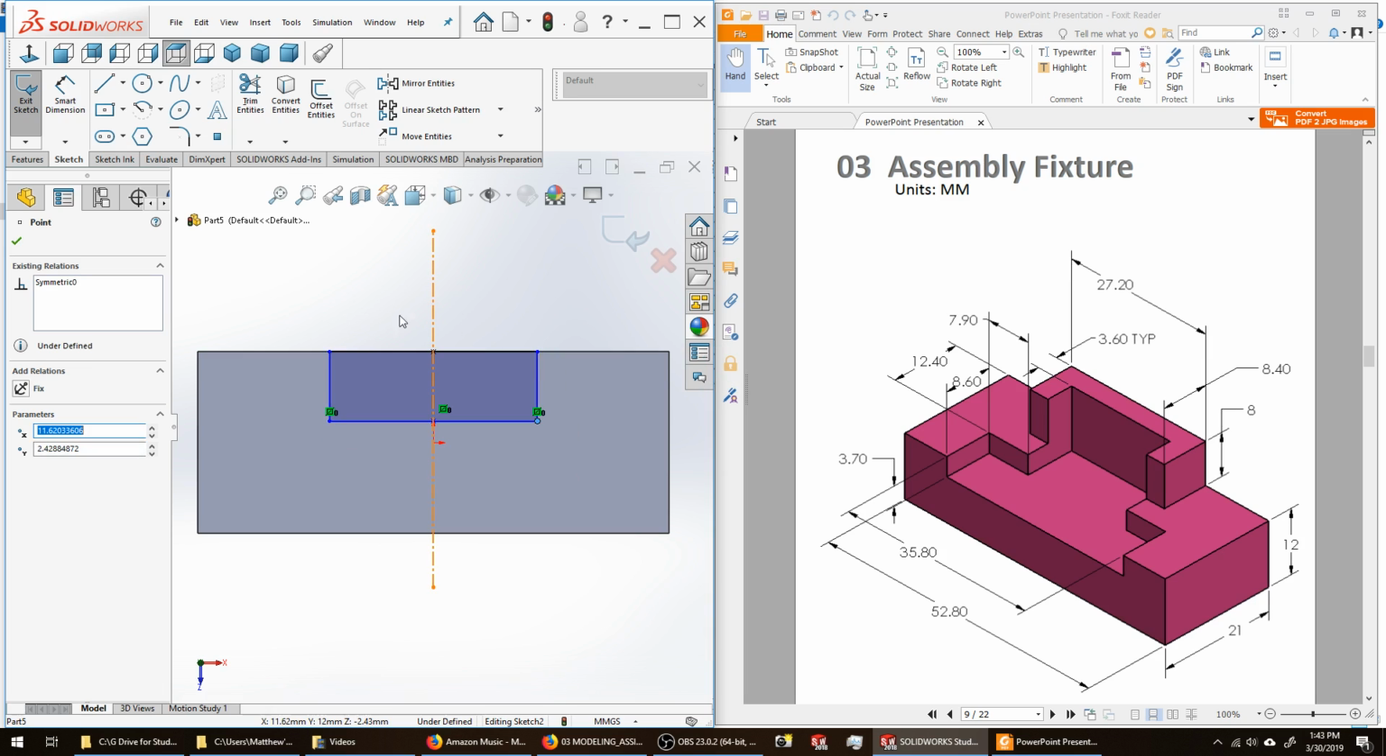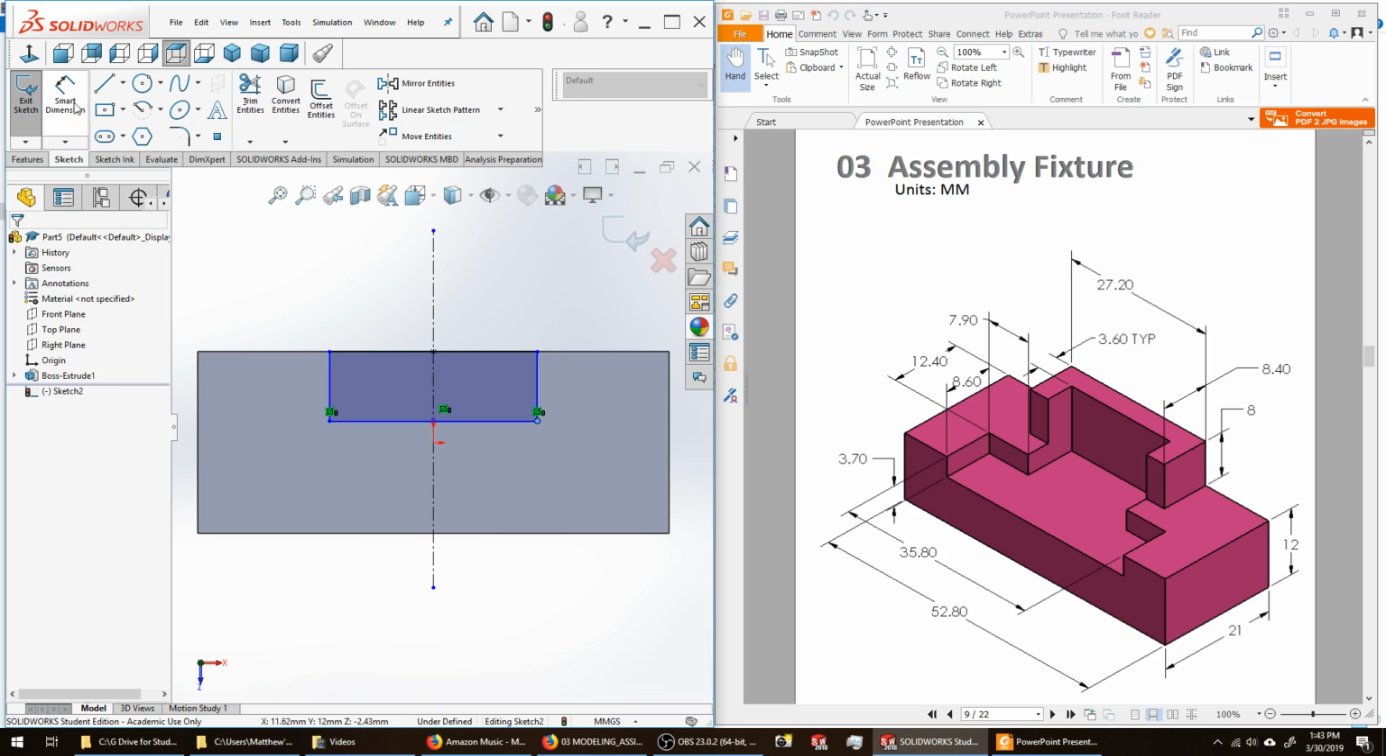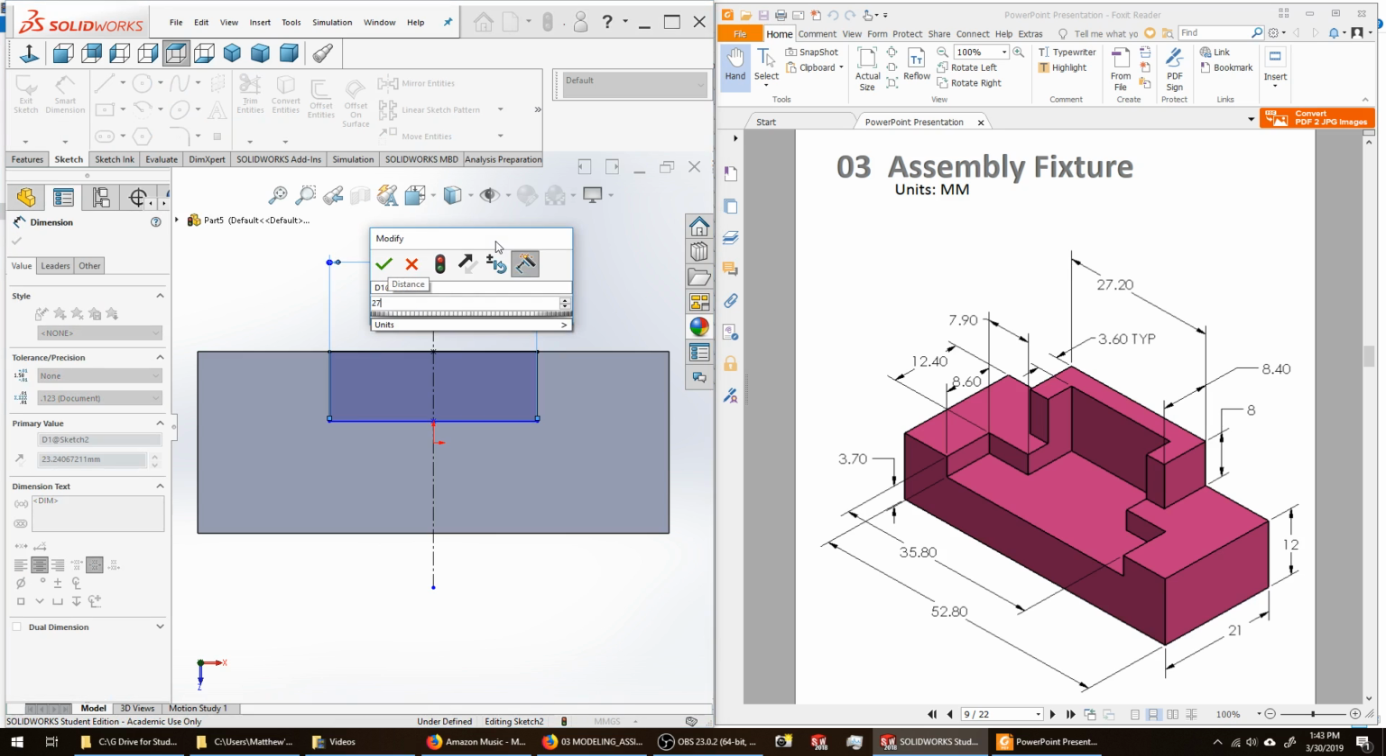So I need to establish the width across here and the distance here. The width across is 27.2 millimeters. Go to Smart Dimension. Pick that sketch entity. 27.2 millimeters.